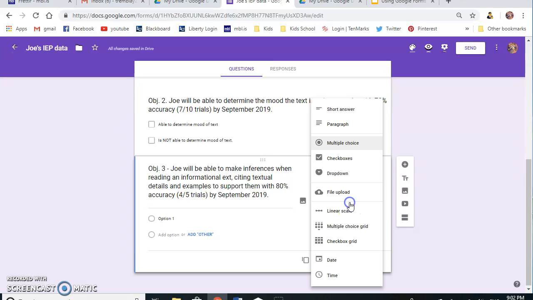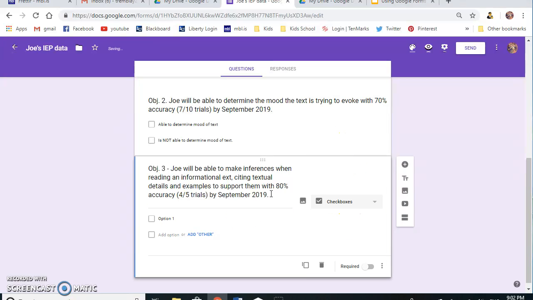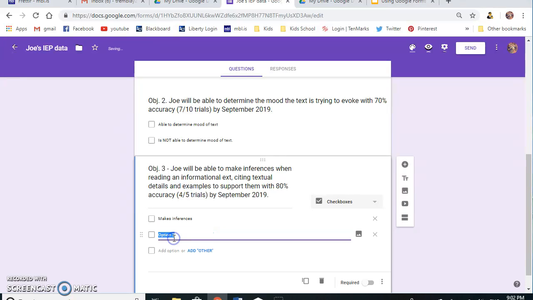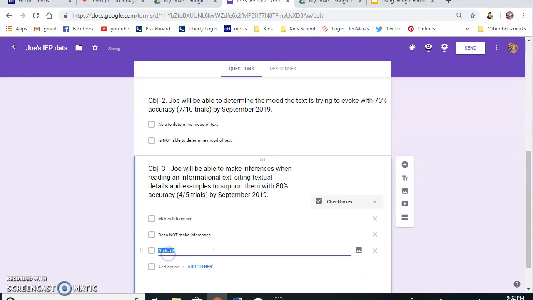So I am going to not do this multiple choice. I'm going to go to checkboxes again, because I do love how they make this all look so good. First one is going to be makes inferences, and then the next one is going to be does not make inferences. Third one, cites textual details and examples.